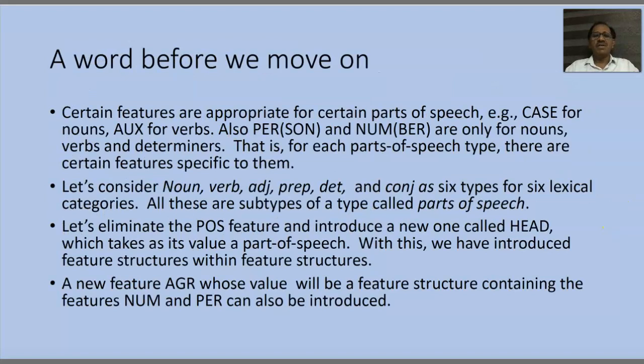So before we move on, let's have a word. Certain features are appropriate for certain parts of speech. This we have said earlier. Let's take another example here. Case is appropriate for nouns. Auxiliary is for verbs. Also, person and number are only for nouns, verbs, and also determiners. For each parts of speech type, there are certain features specific to them.